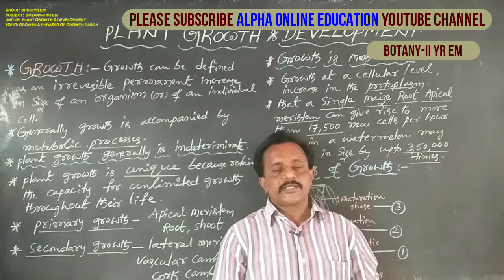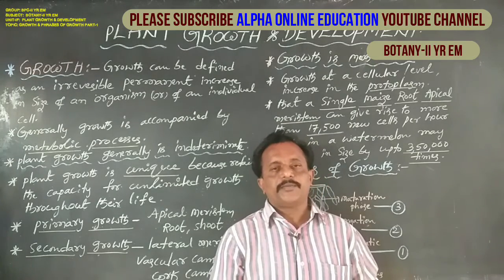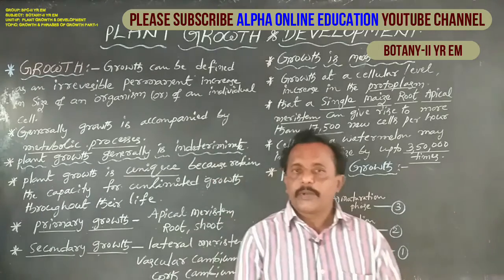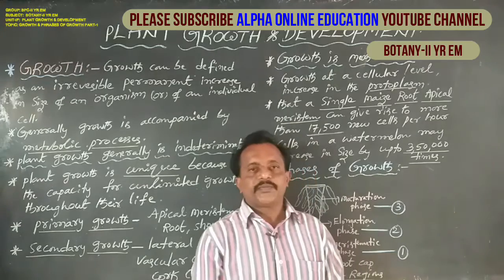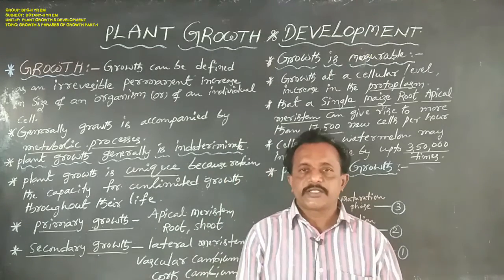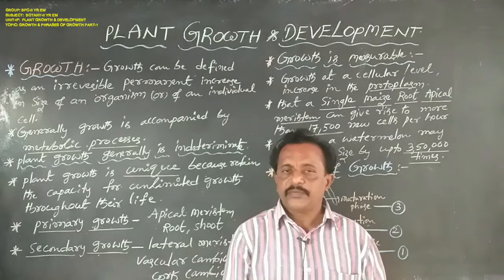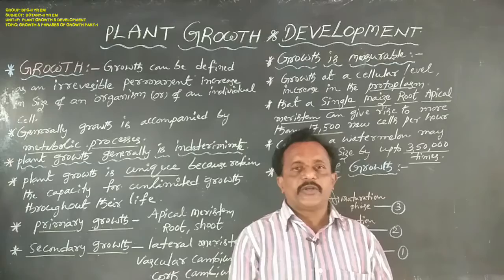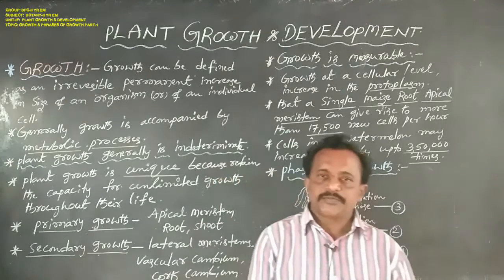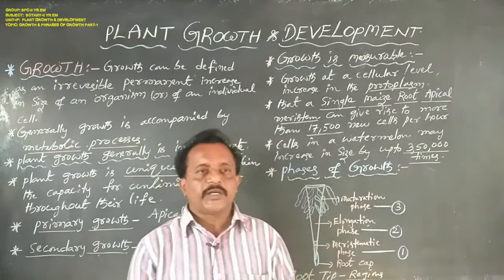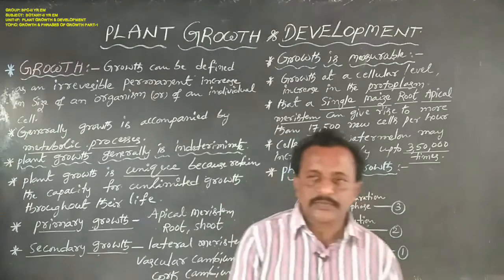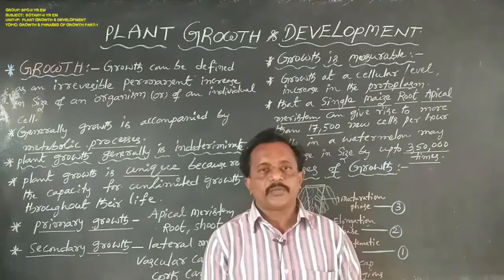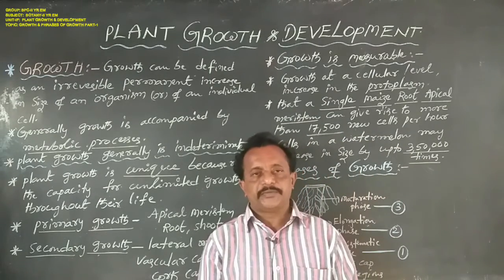Already in previous classes we discussed the plant physiology chapters. Plant physiology contains 6 chapters, namely: the first chapter, transport in plants; second, mineral nutrition; third, enzymes; fourth, photosynthesis in higher plants; fifth, respiration in plants; sixth, plant growth and development.